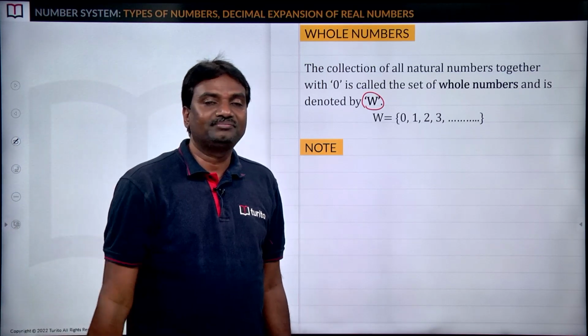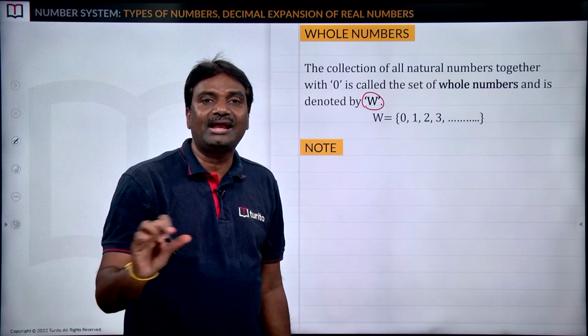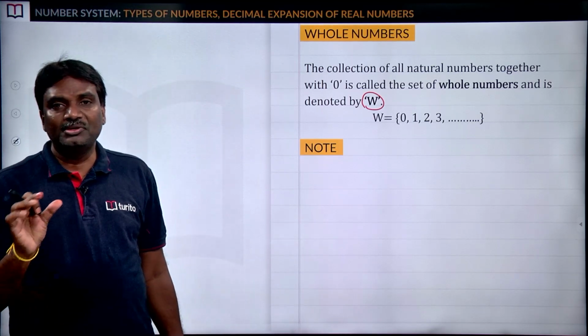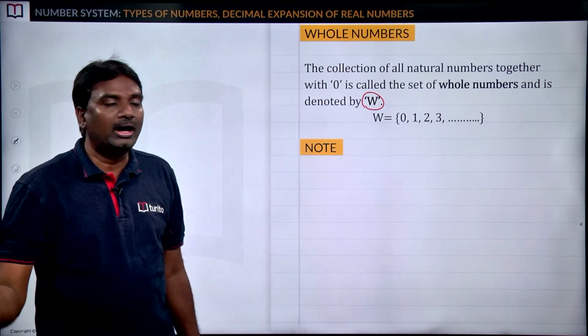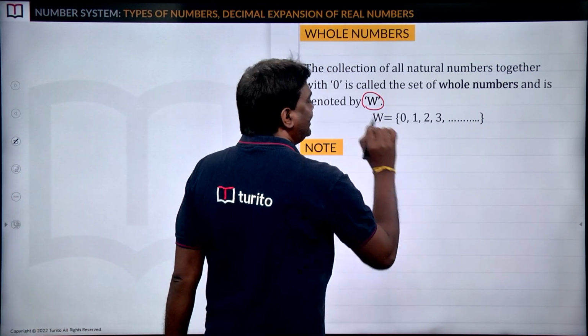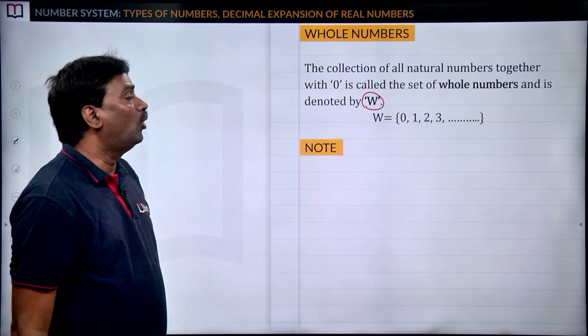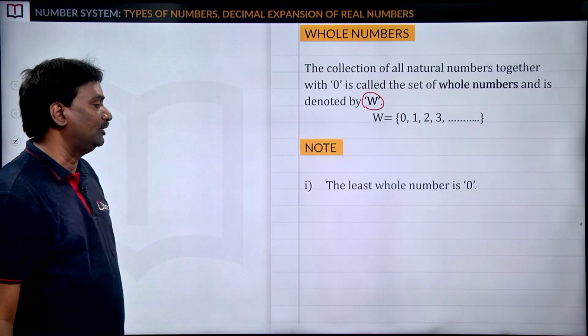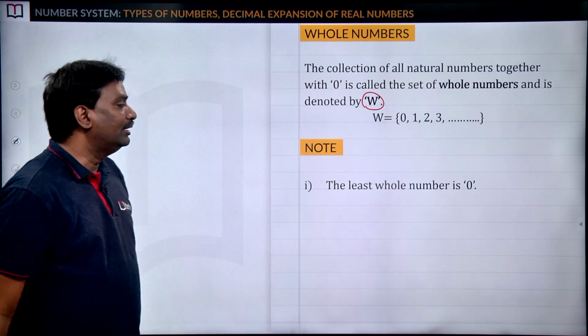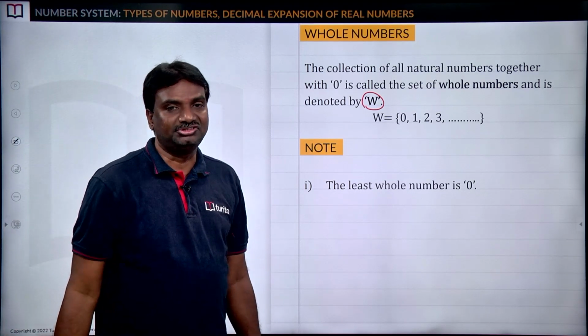So just we have discussed what are the natural numbers. The natural numbers means 1, 2, 3, 4, and so on. So for those 1, 2, 3, 4, and so on, if you include 0 like this, then you will get whole numbers, and the set of whole numbers can be represented by W. Here the least whole number is 0.